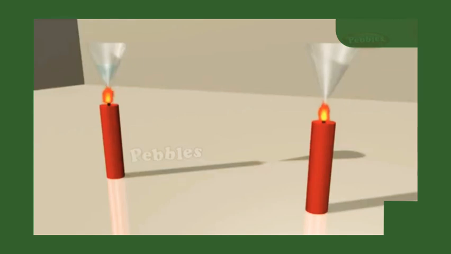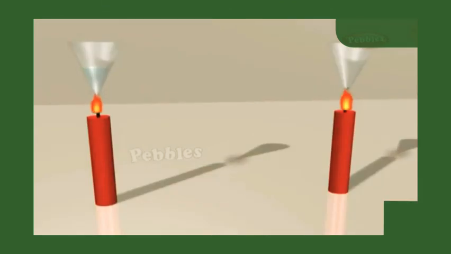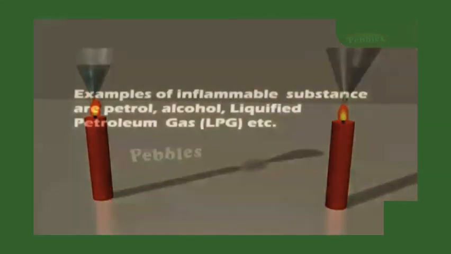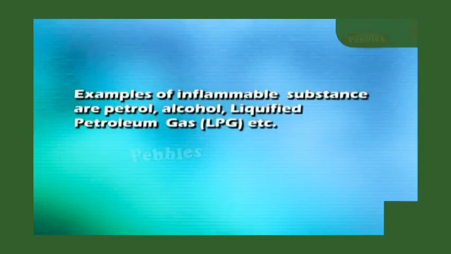The heat supplied to the paper cup is transferred to the water by conduction. So, in the presence of water, the ignition temperature of paper is not reached. Hence, it does not burn. The substances which have very low ignition temperature and can easily catch fire are called inflammable substances. Examples of inflammable substances are petrol, alcohol and liquefied petroleum gas, that is LPG.